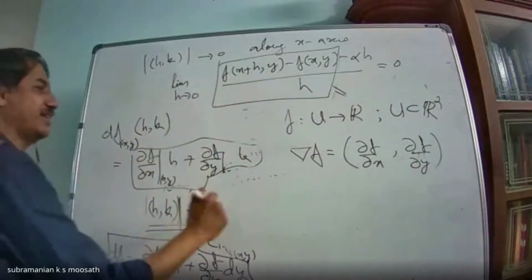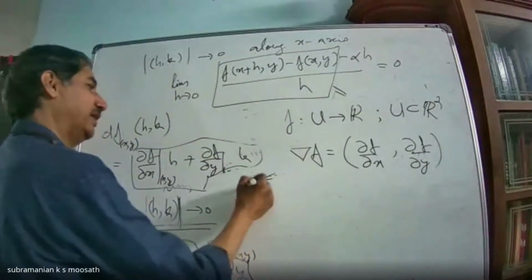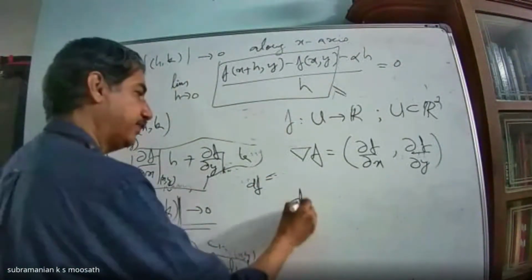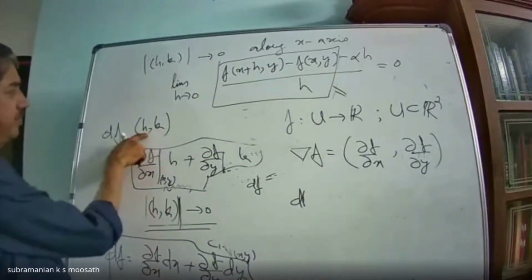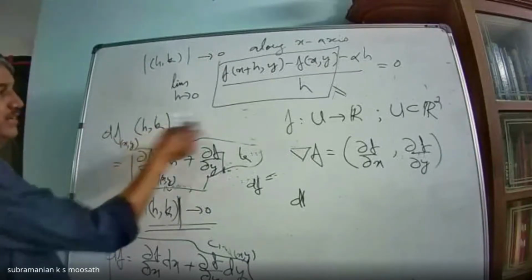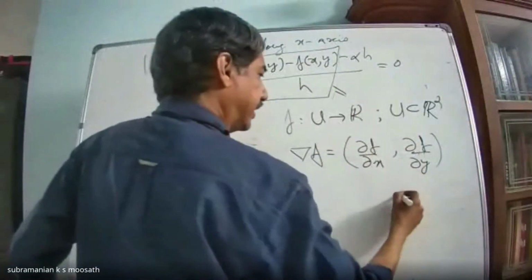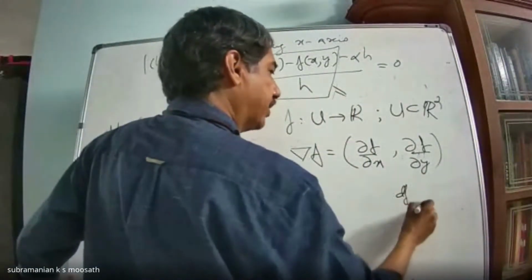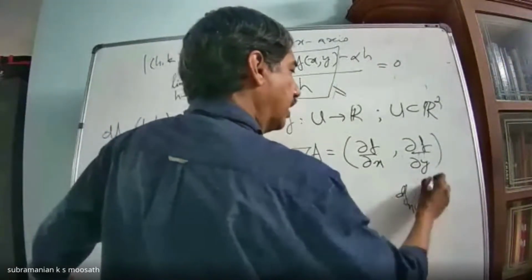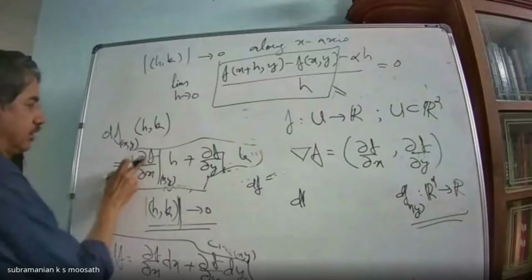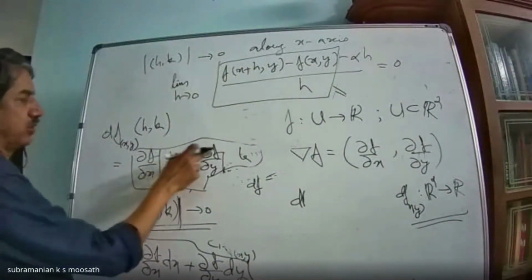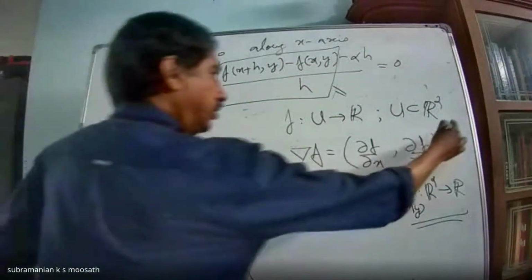So in this case, I can say this itself is my df, because df at xy is a linear map from R2 to R. So df acting on hk is dou f by dou x into h plus dou f by dou y into k.